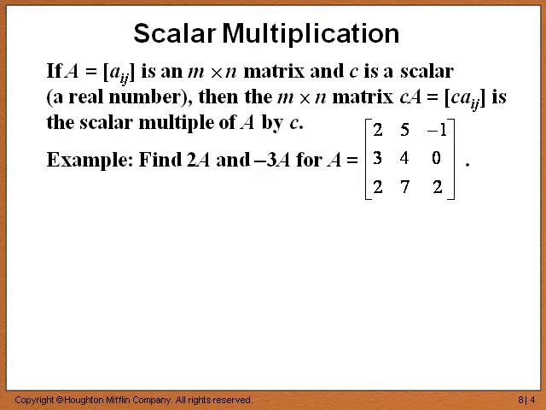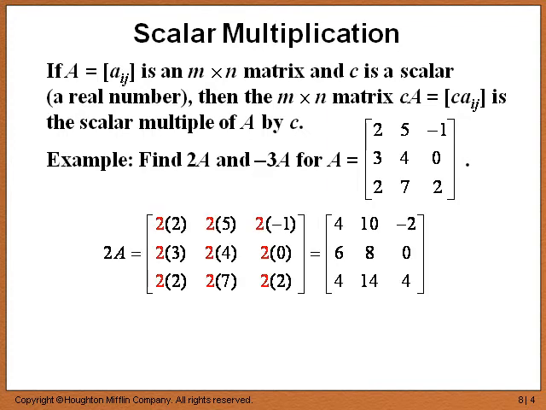Example: find 2A and negative 3A for A equals [2, 5, negative 1; 3, 4, 0; 2, 7, 2]. Alright, so we have matrix A, and we're going to perform scalar multiplication on it. First, we multiply matrix A by 2. 2A equals 2 times every entry. That's why the 2 is in red, and that red 2 simply indicates the scalar. And since we're scaling the whole matrix, everything gets multiplied by 2.